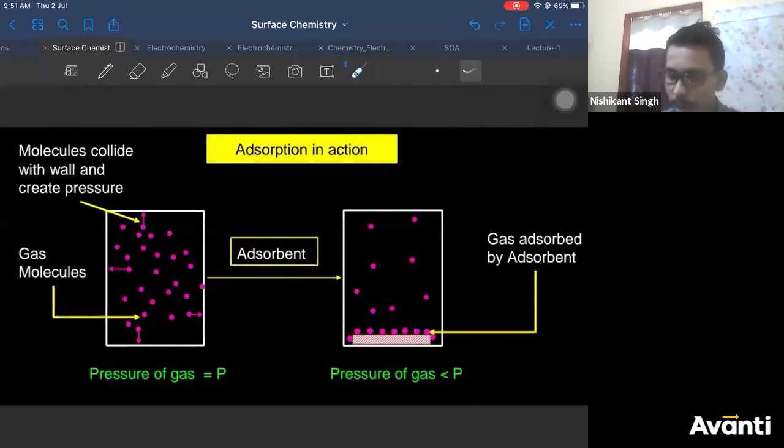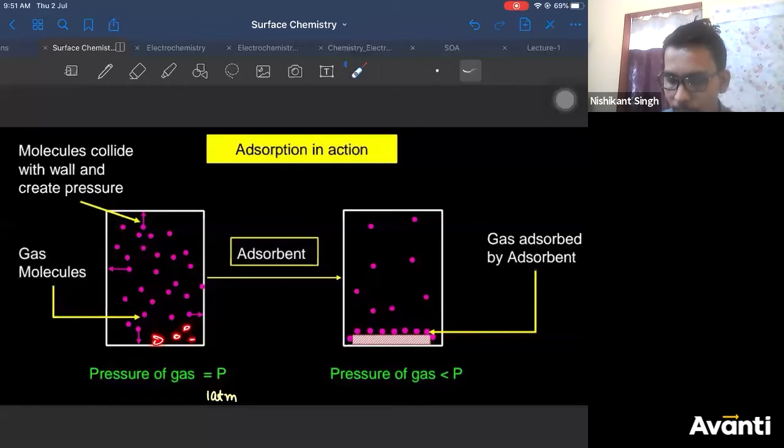So this thing we have already. One more experiment you can do for adsorption in practice is to decide whether adsorption is happening. Let's say you have a lot of gas molecules. All of us know gas molecules collide with each other. Also, they collide with the gas container to exert what? Pressure of the gas. Let's say the pressure of the gas is P, or you can give it a number, 1 atmosphere.